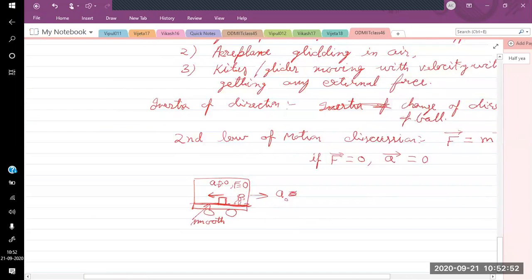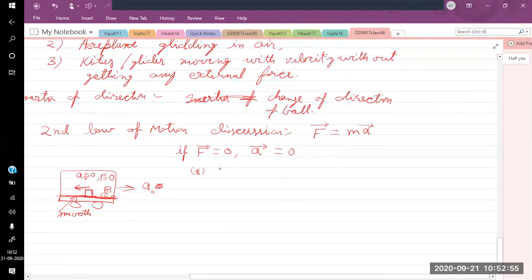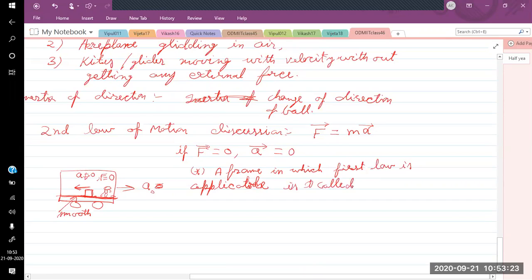A frame in which the first law is applicable is called an inertial frame. What is the definition of an inertial frame? You must know it. A frame in which the first law is applicable is called an inertial frame.